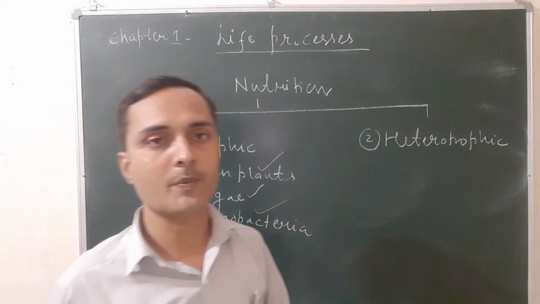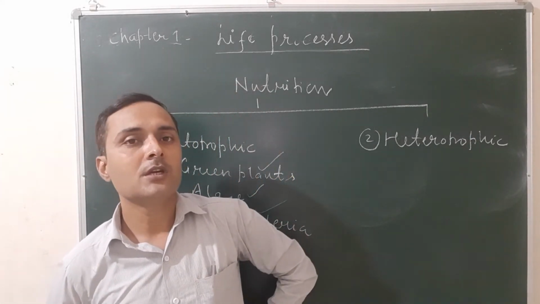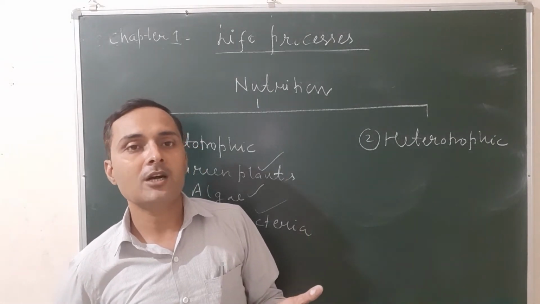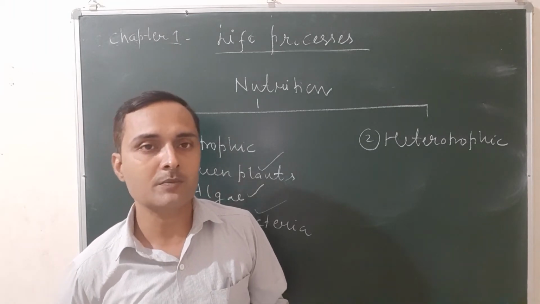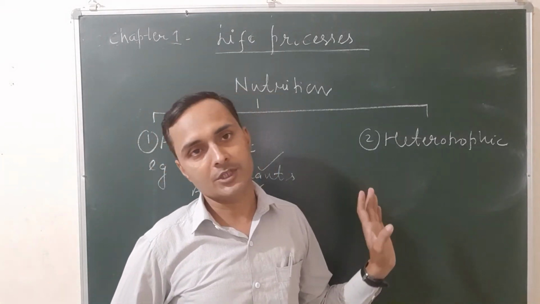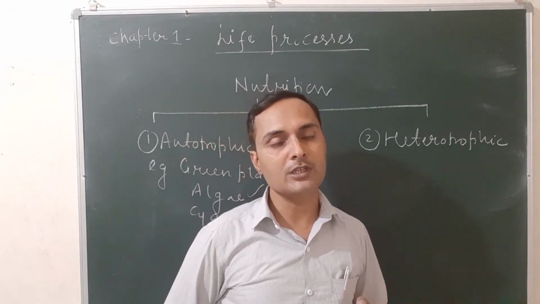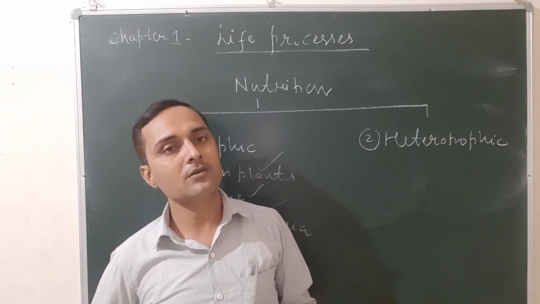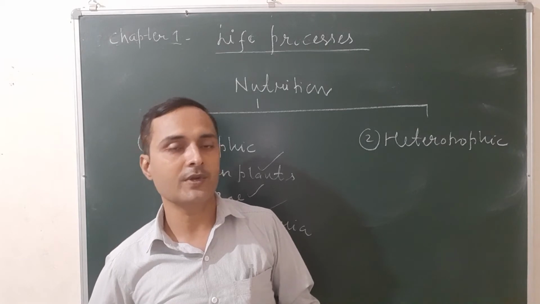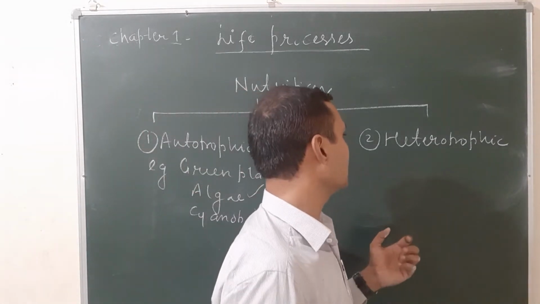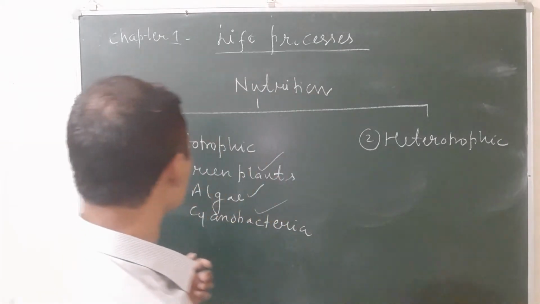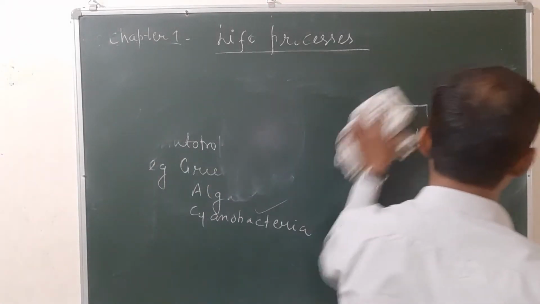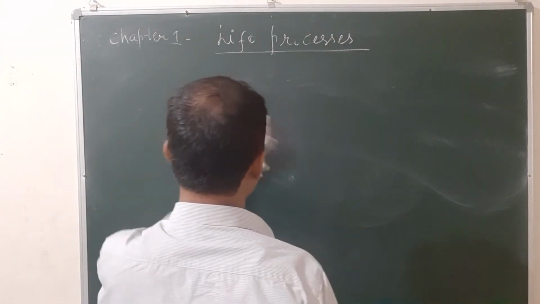Now the second one, heterotrophic nutrition. What do you mean by heterotrophic nutrition? The mode of nutrition in which the living organisms are unable to synthesize their own food and they obtain food from other organisms including plants and animals is known as heterotrophic nutrition. These living organisms have no chlorophyll, so they are unable to synthesize their own food in presence of sunlight and chlorophyll. Autotrophic nutrition is also known as photosynthesis. Now let us see the detail about autotrophic nutrition, and then we will discuss heterotrophic nutrition.